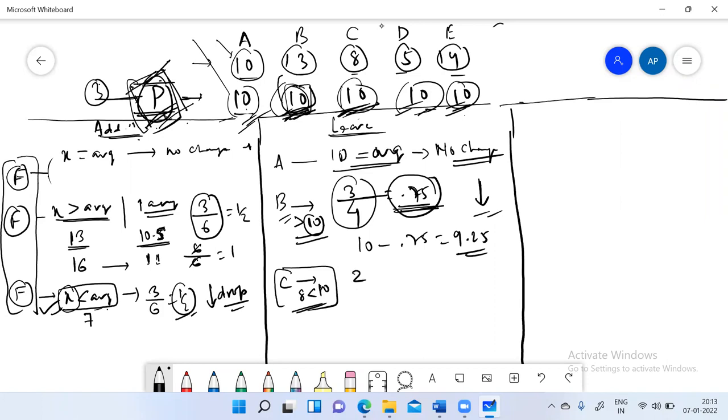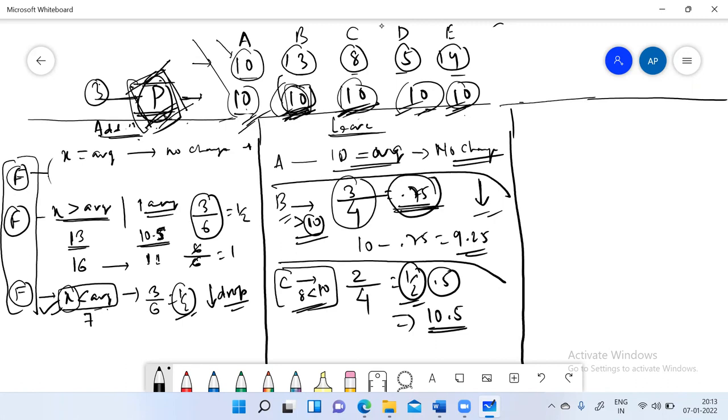So we have 2 extra which C has given, and C will leave the group, and this 2 will be redistributed to the rest 4 members. That means half to everyone, 0.5 to everyone. The new average will be what? 10.5. So if the value leaving the group is less than average, the average of the remaining group will rise.